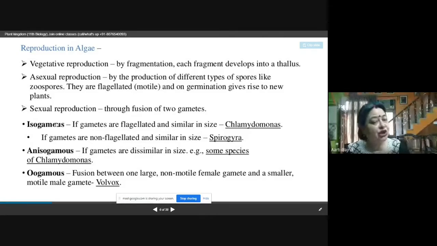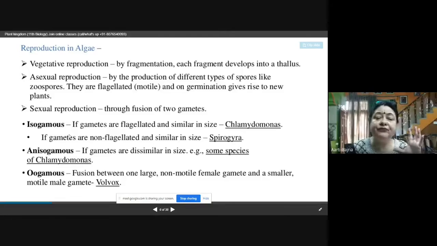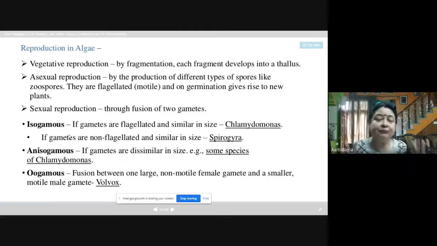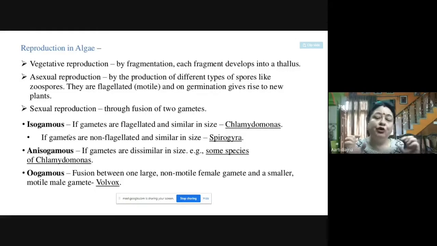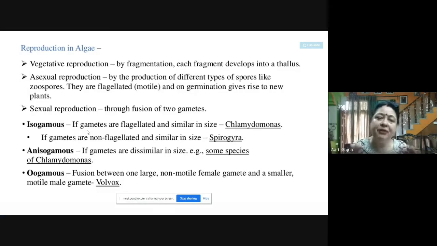Sexual reproduction is the reproduction where there is fusion of two gametes. Male and female gametes are fusing together to give rise to the zygote. Now, in sexual reproduction also, both the gametes can be the same in size, both are small in size, and that is called isogamous. Isogamous means both gametes are the same in size. No one is big or small, both are the same.